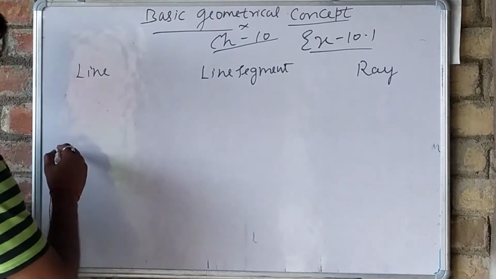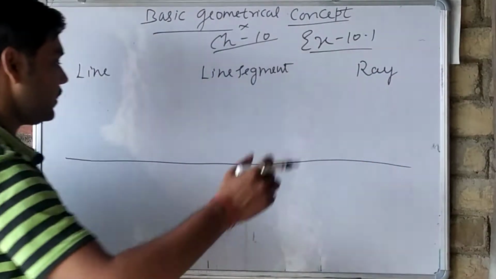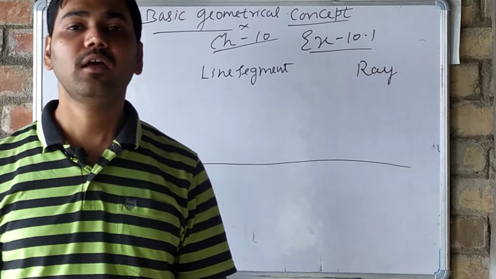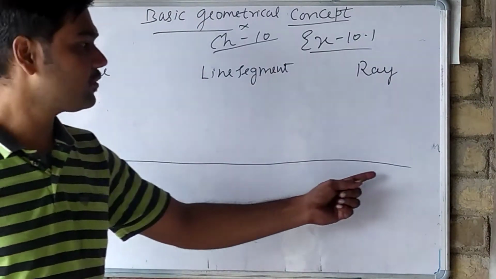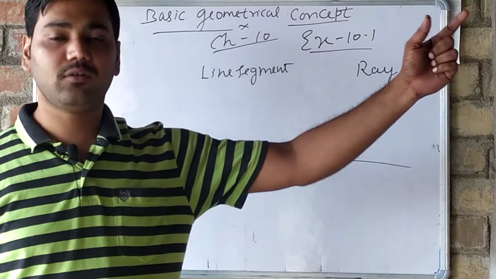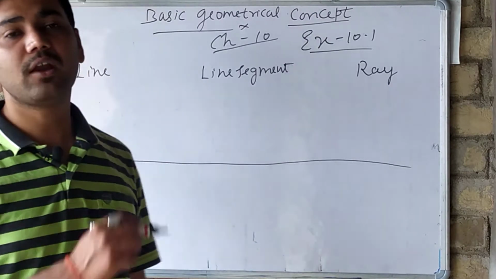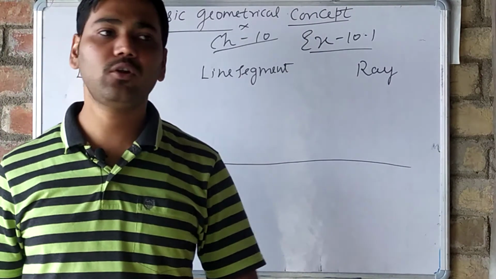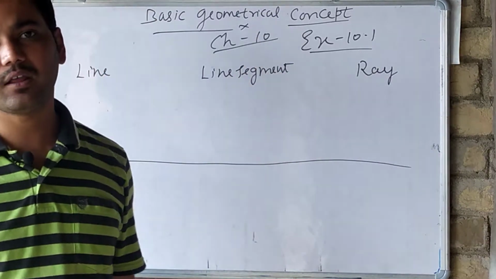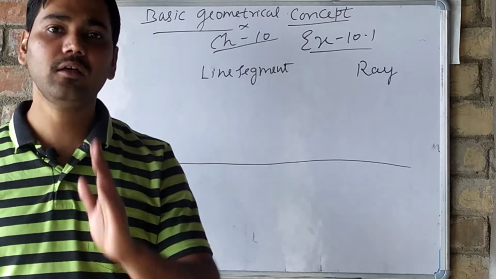This is the line, it has no end point. We have drawn it like this. If the whiteboard has more space, we can draw it to that space also. So that means a line has no end. We can draw a line from one point in an infinite way, there is no other point, it is of infinite length. A line is of infinite length, it has no end point.